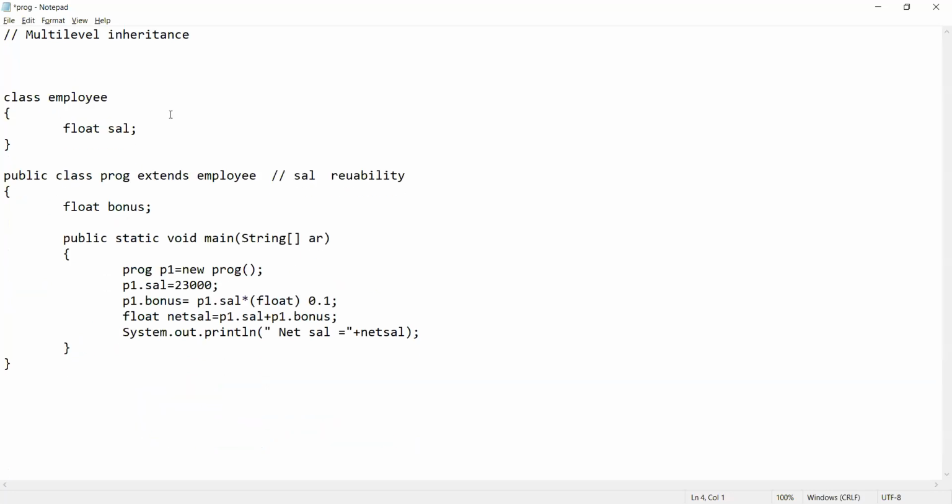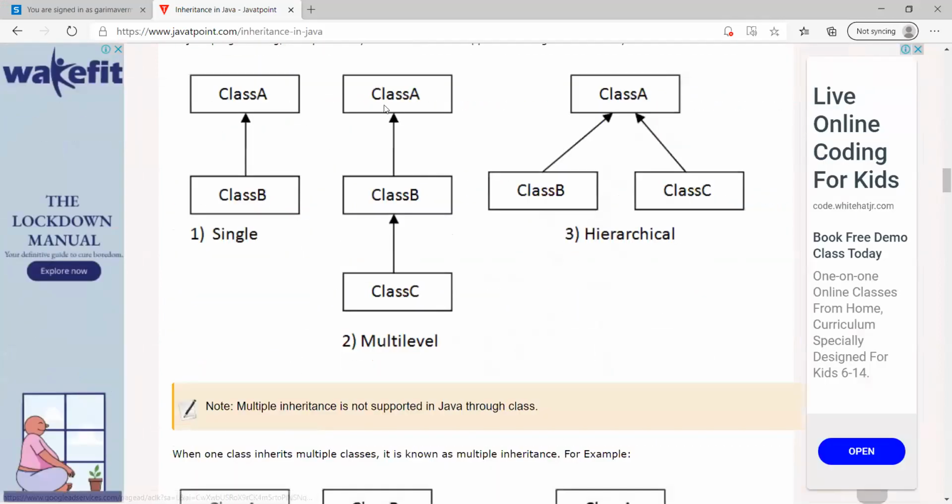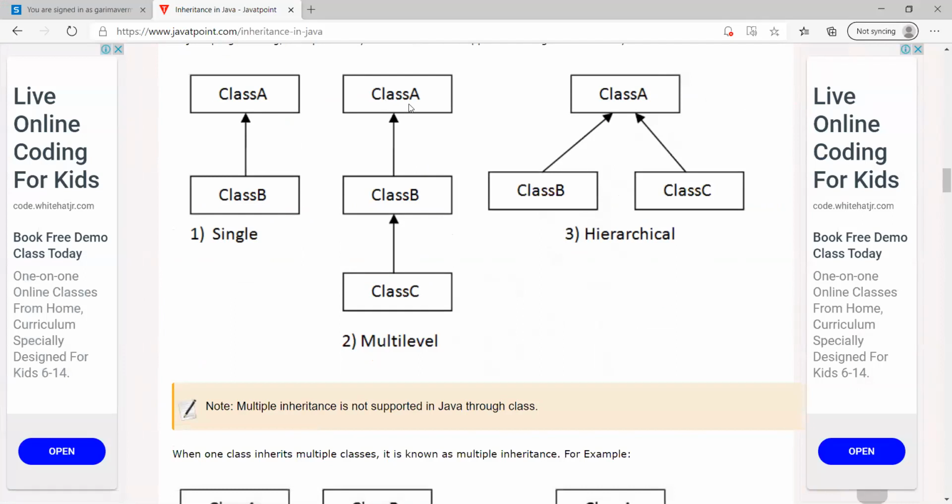So let's see if I found the diagram for you. So we can check the diagram. Okay. So this is the diagram of multi-level inheritance. B is inheriting the properties of A and C is inheriting the properties of B. So C will have the properties of B as well as A, because B is having the property of A and the unique property of B itself, right? So this kind of inheritance is called multi-level inheritance.